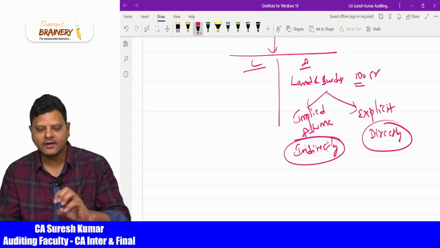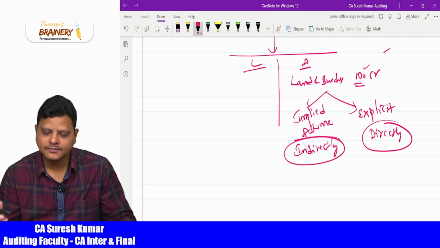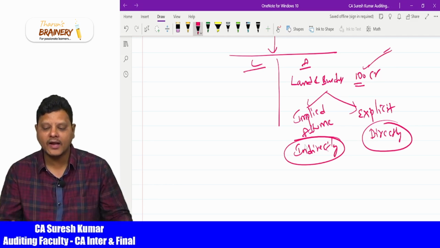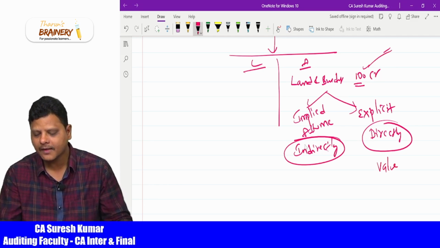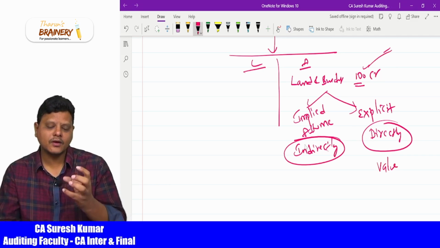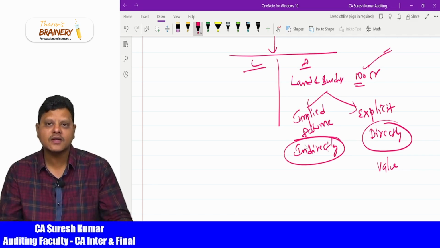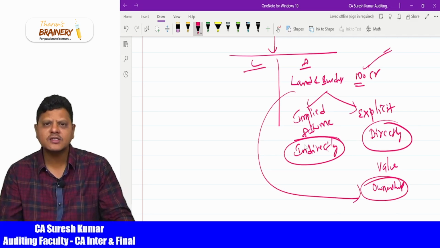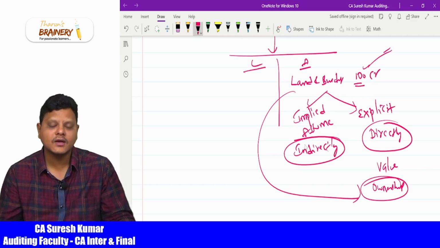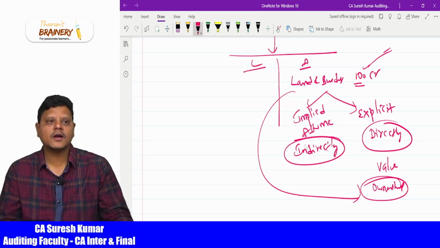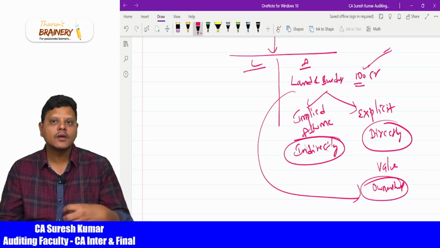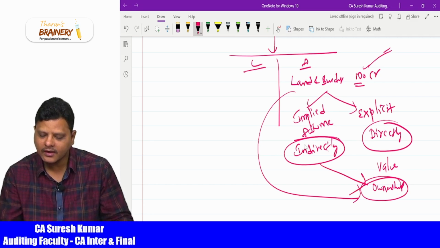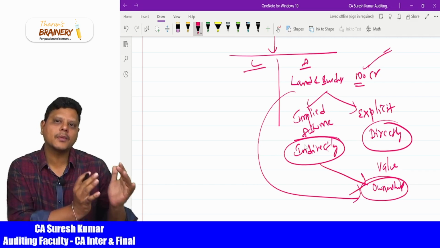Now what is direct in this? The amount is direct. That means the land and building value is 100 crores. Management is trying to tell that 100 crores is the value of the land and building, so the value is given directly. One other point we need to understand is that land and building is company ownership. Ownership is not directly given in this land and building point. So the auditor has to assume that indirectly the land and building belongs to the company.